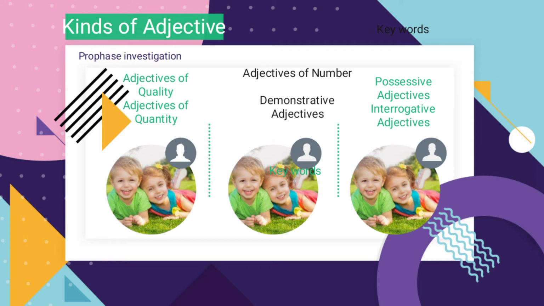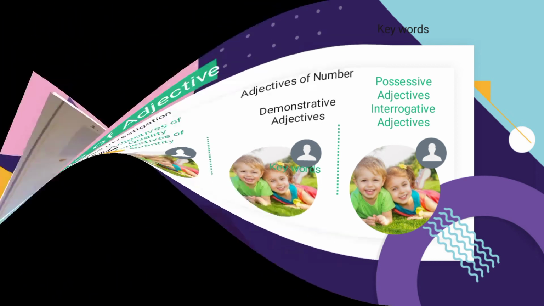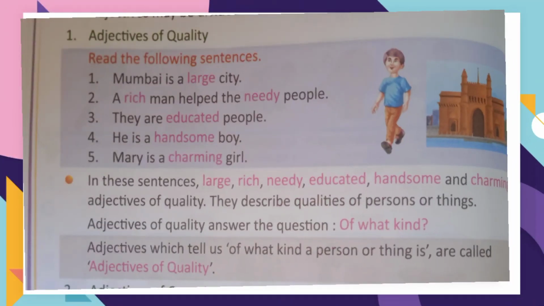Let us start with adjectives of quality. Students, adjectives of quality answer the question of what kind a noun is. Adjectives which tell us of what kind a person or thing is are called adjectives of quality. Like Mumbai is a large city. So what kind of city it is? Large. So large is adjective of quality.